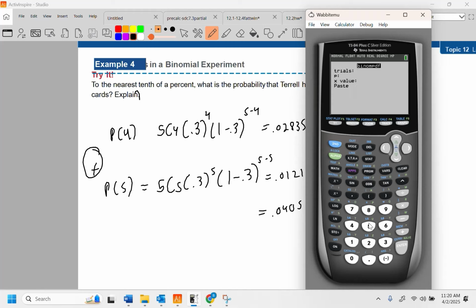So we had 5 trials. The probability of success is 0.3. I had a 4, right? Paste. There's that number from earlier. Add to it the same thing, but this time we had 5 trials. 0.3.